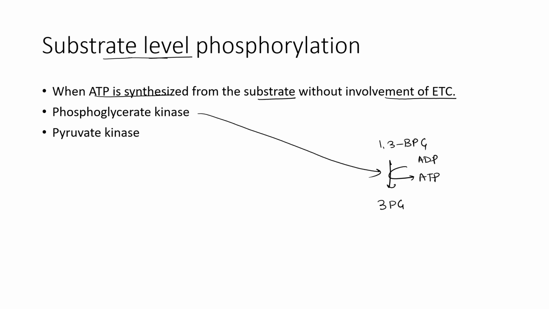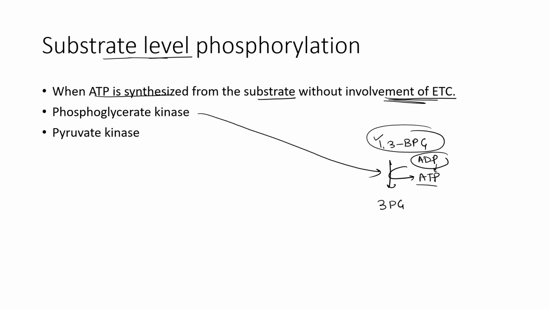So this is the substrate level phosphorylation. This 1,3-BPG will give its phosphate to ADP and then ADP will be converted to ATP.